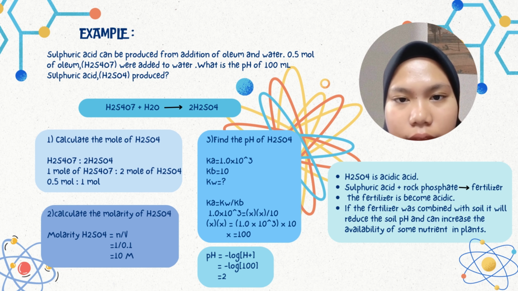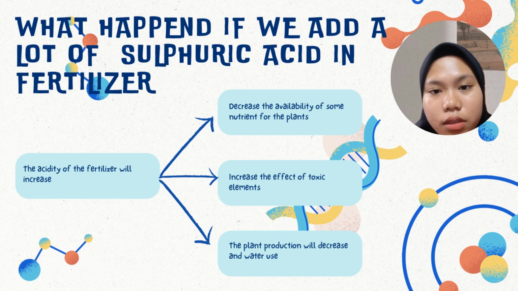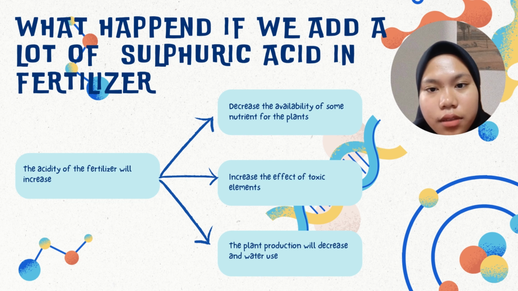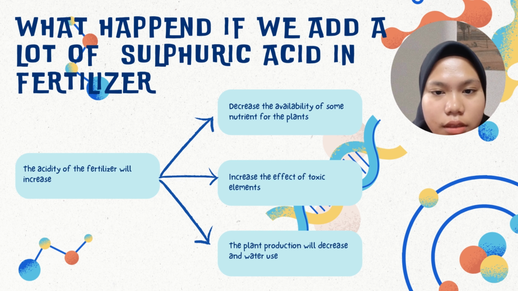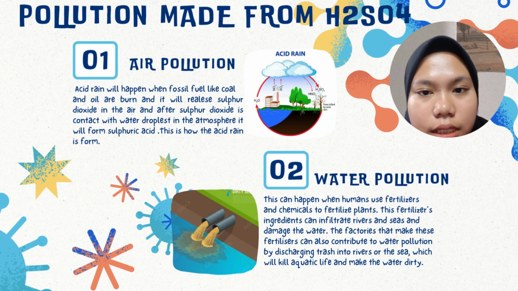What will happen if we add too much sulfuric acid in the fertilizer? The acidity of the fertilizer will increase. That can decrease the availability of some nutrients for the plants and increase the effect of toxic elements, and plant production and water use will decrease. Pollution is made from sulfuric acid.